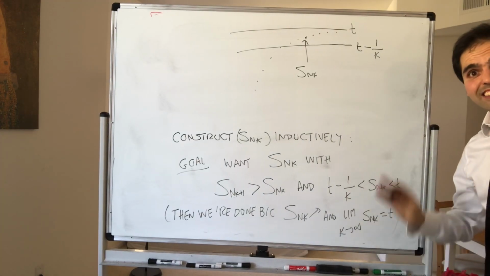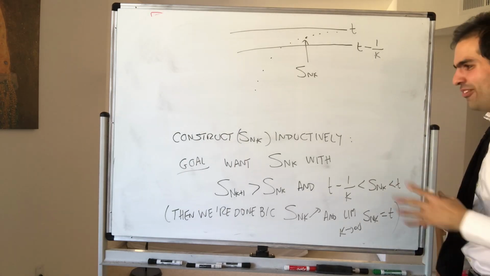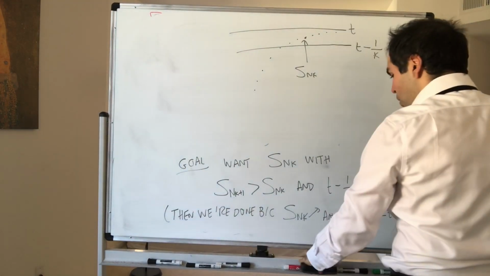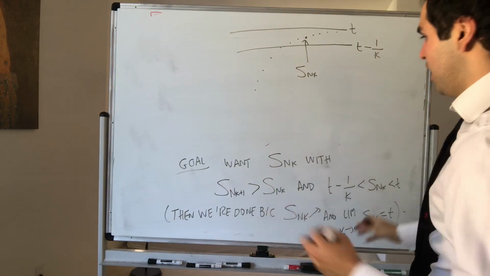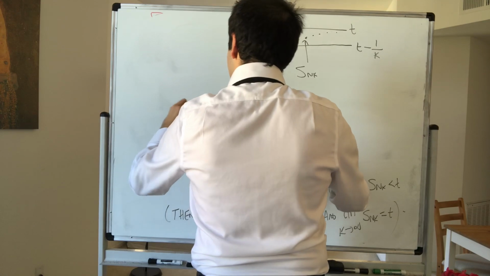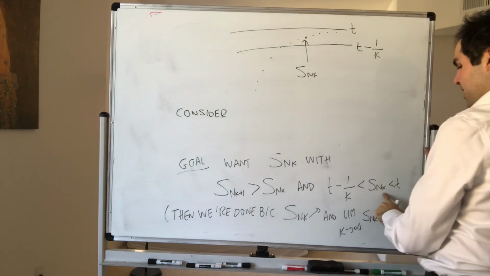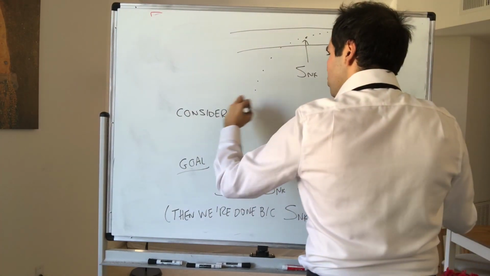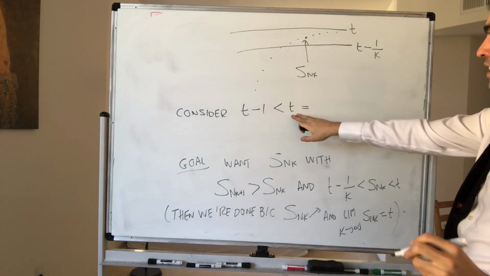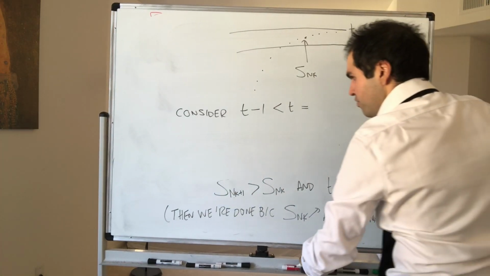The good news is this last part isn't too hard. So really that stuff before with the sup, that was difficult. But how do we do this? Well, notice, what is the limsup? I mean, it has to do with sup. So if you want the base case, consider, first of all, again, we want S_{n_1} to be bigger than t minus 1. So consider t minus 1, which is less than t. But remember, t was also the constant value of that sequence of supremums.